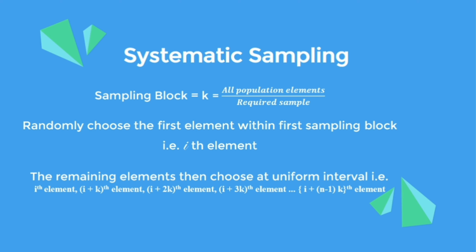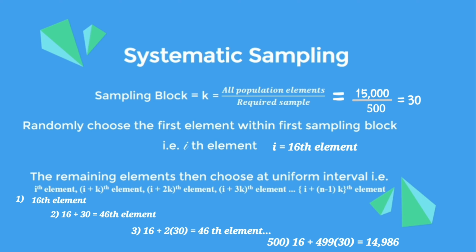For example, to draw a systematic random sample of 500 property owners from a dataset of 15,000 property owners, we proceed as follows. Firstly, identify the size of the sampling block. Then in the next step, randomly select the first element within the first 30 names by using either the lottery method or a random number table. Assume it is the 16th name on the list. The first sample is selected. Now we can select the other 499 elements at a constant interval from the previously sampled member. But if selected elements are not present or correct, the same cycle repeats within the frame itself.